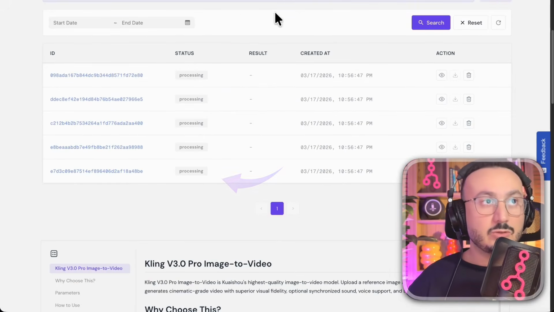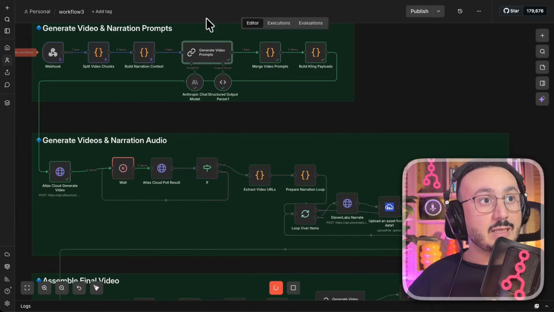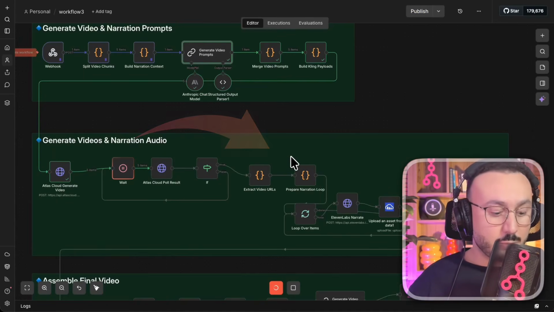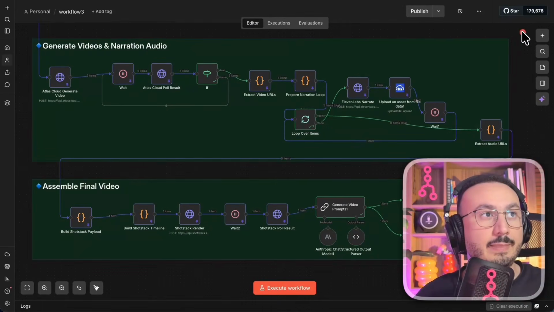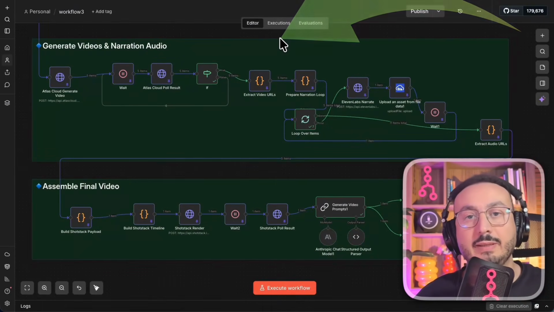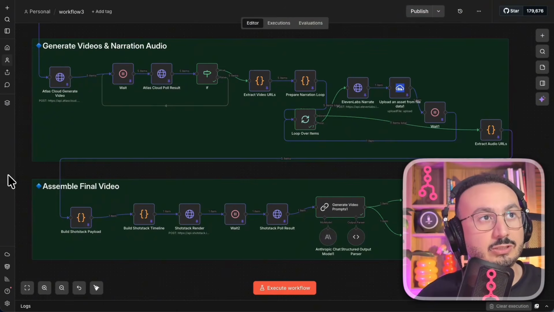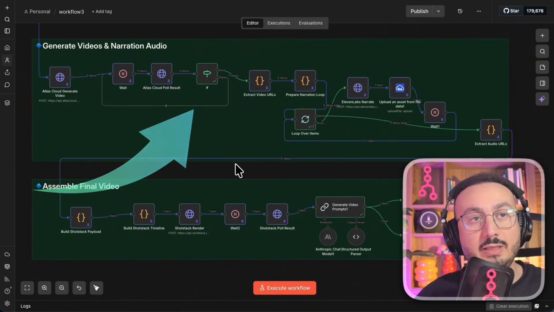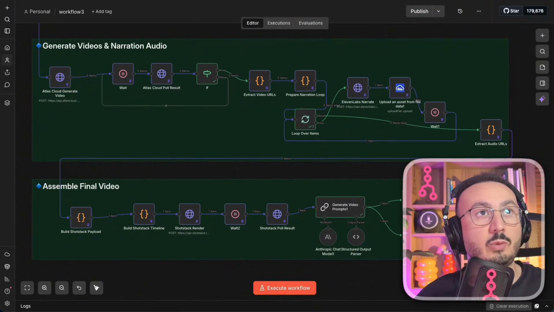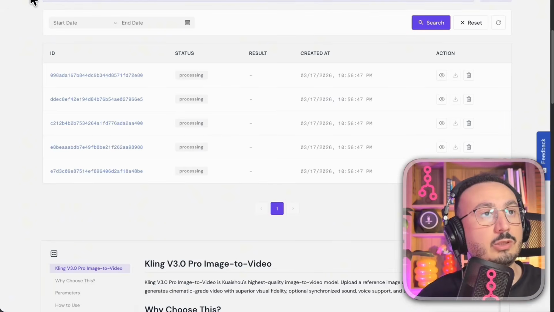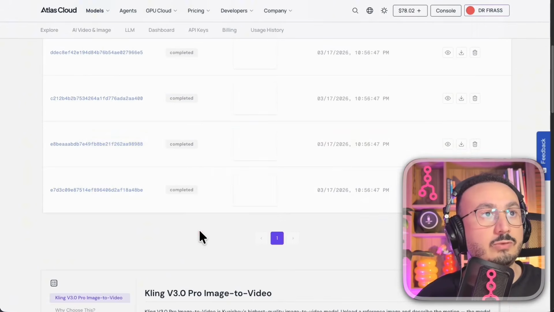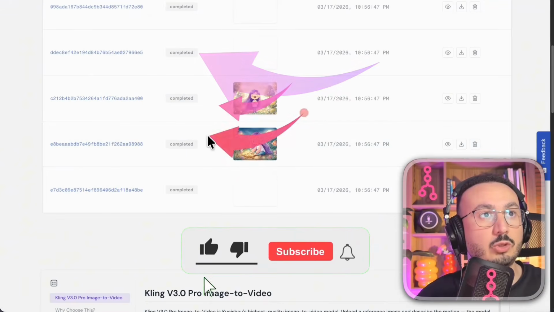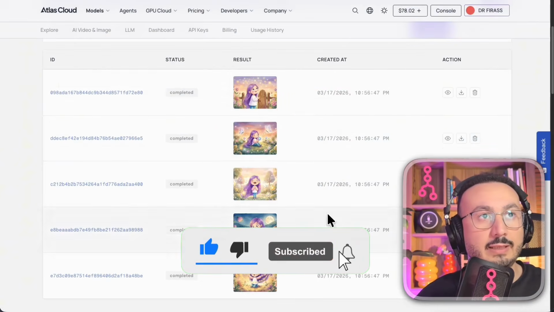So we'll wait for it to finish, and once this system is done, that's when it will move on to the next step. So here we are. The execution of this part has just been successfully completed. The system created the videos, and it created the audio. By the way, if we go back to Kling here and refresh the page, we should see, there you go, the videos. You see, completed. So all the videos have been created correctly.